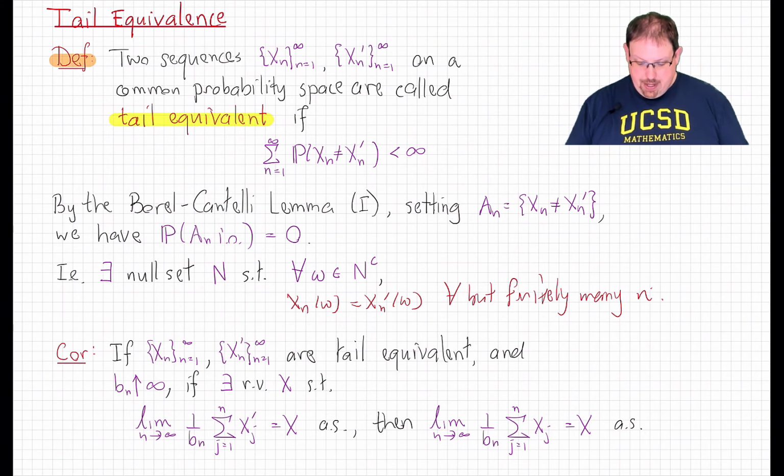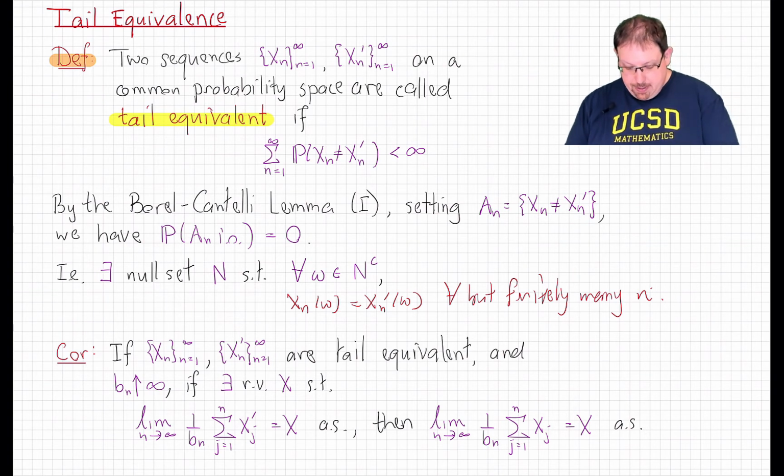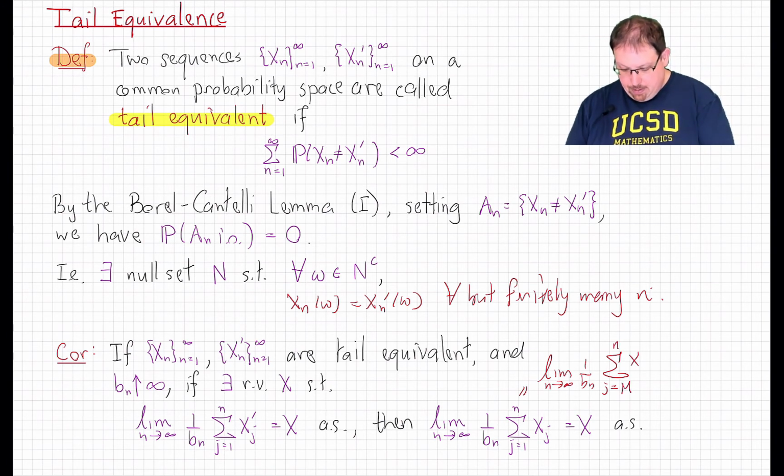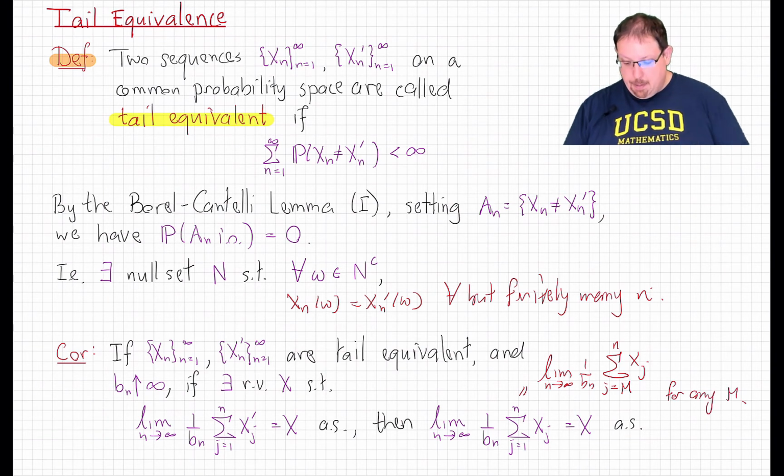And the reason for that is the same observation we've made several times in the previous lectures, which is that this limit, because Bn goes to infinity, is equal to the limit, as n goes to infinity, of 1 over Bn times the sum j going from capital M up to n of xj for any m.